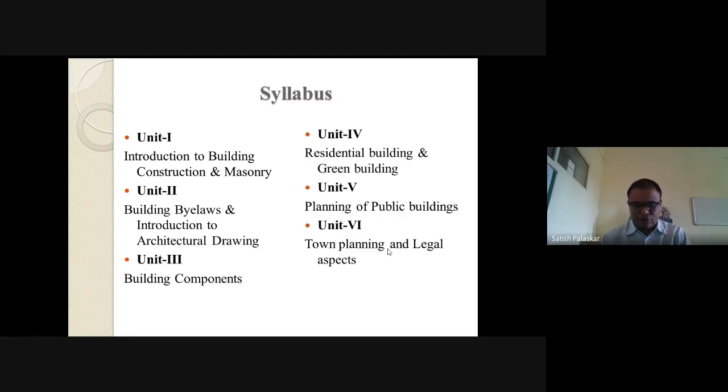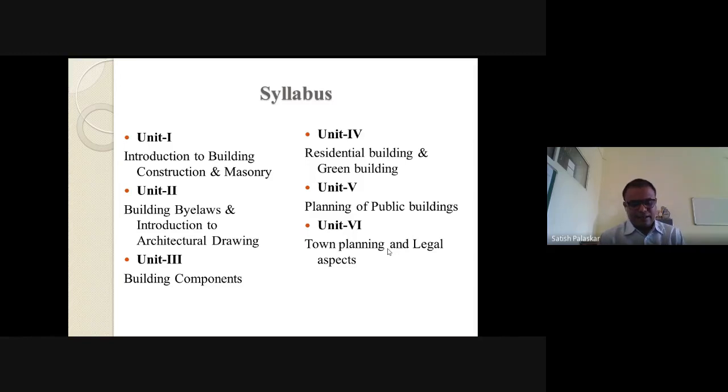Okay, so we will see different types of masonry, which materials are required to construct that masonry, either brick or stone, and their qualities. And when we do the construction of this masonry, there are different bonds, in which bricks are placed in different positions. That is called bonds. So different types of bonds, that part is there.